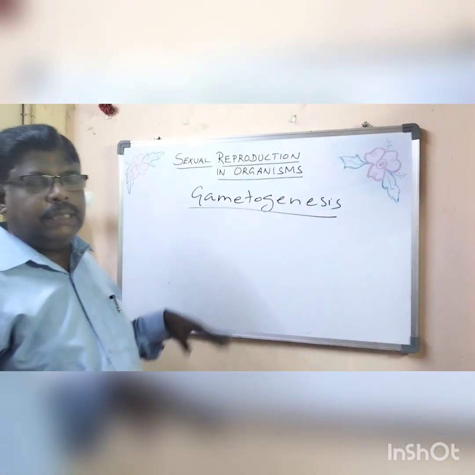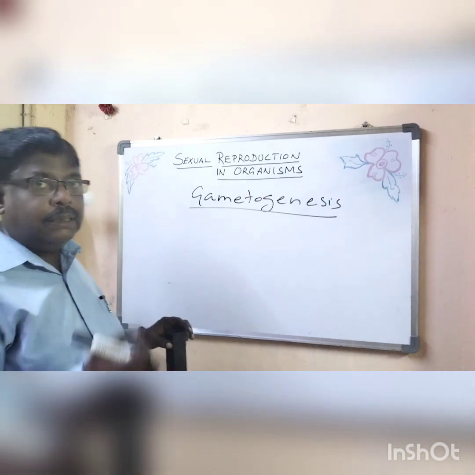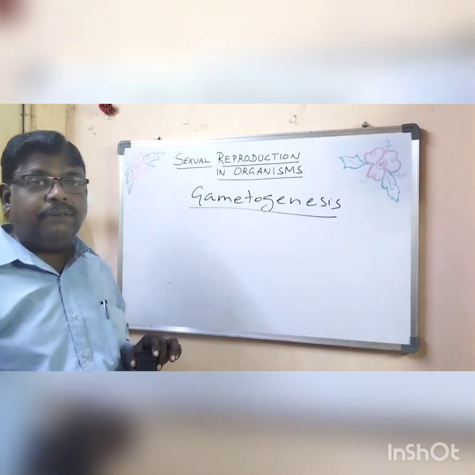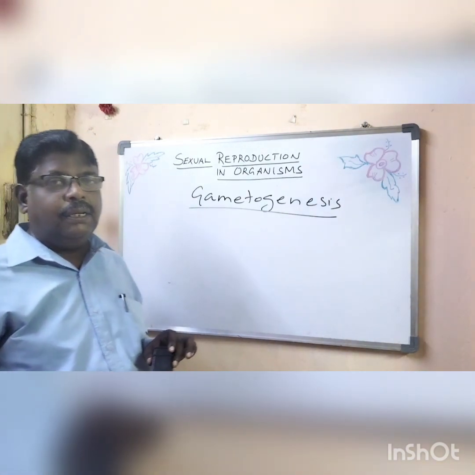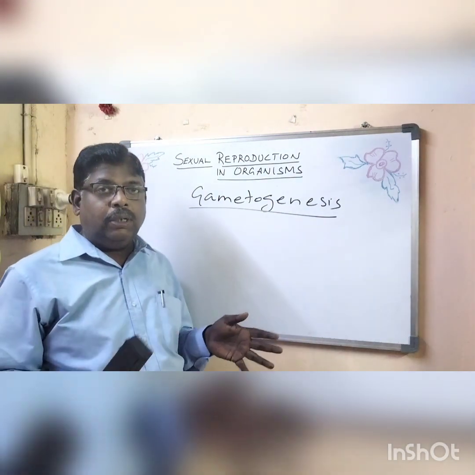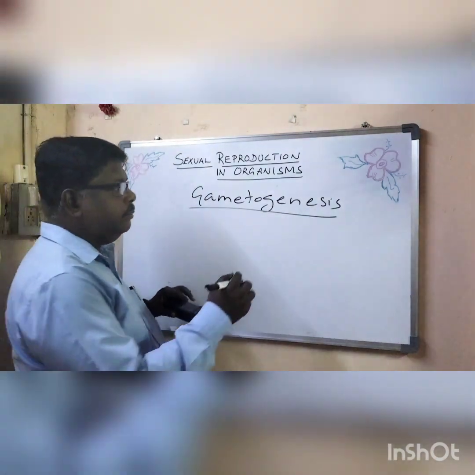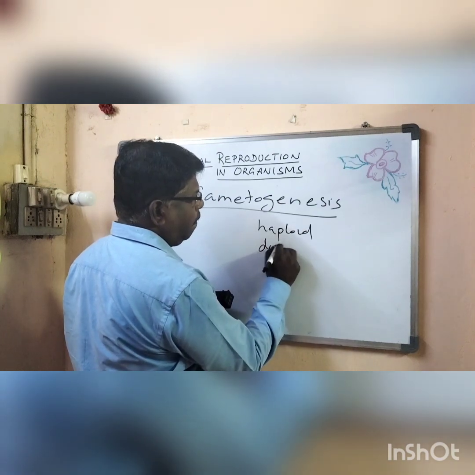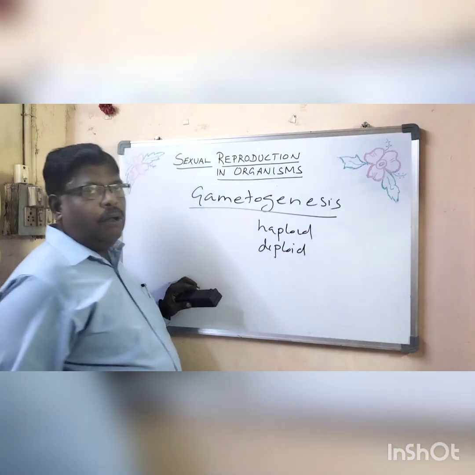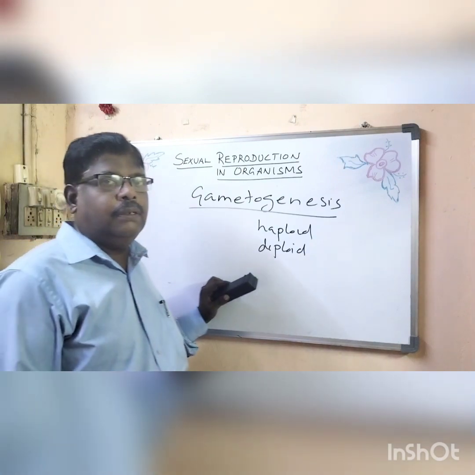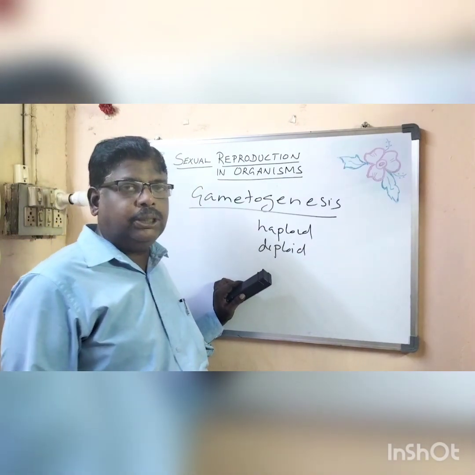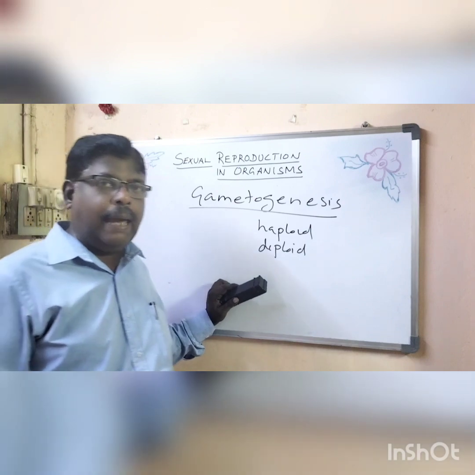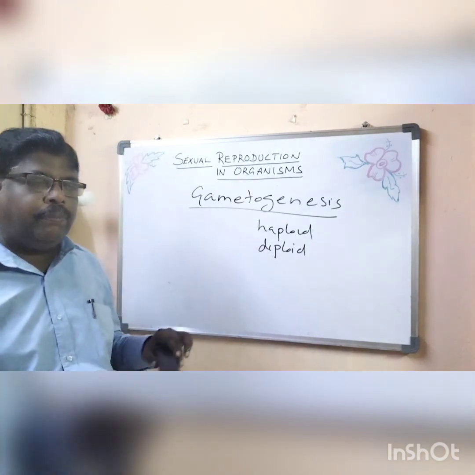So that's about the gametogenesis part. And concerning the cell division that occurs, the plant body may be haploid or diploid. However, the gamete production is haploid only. Gametes are always haploid. They have only half the number of chromosomes.